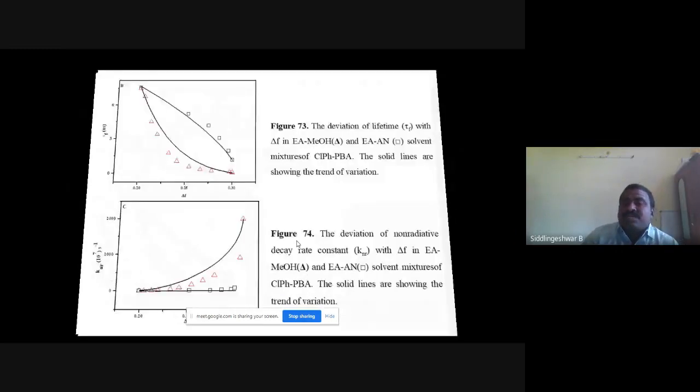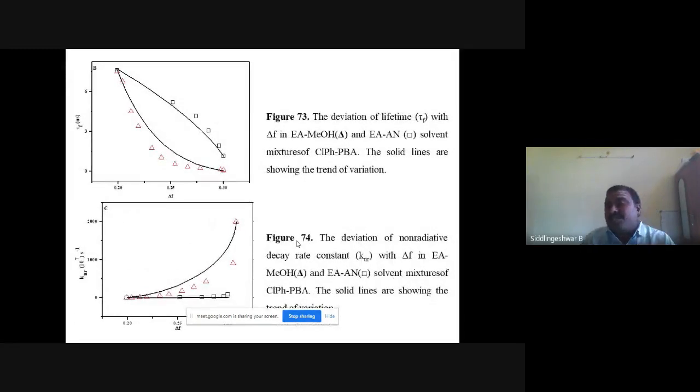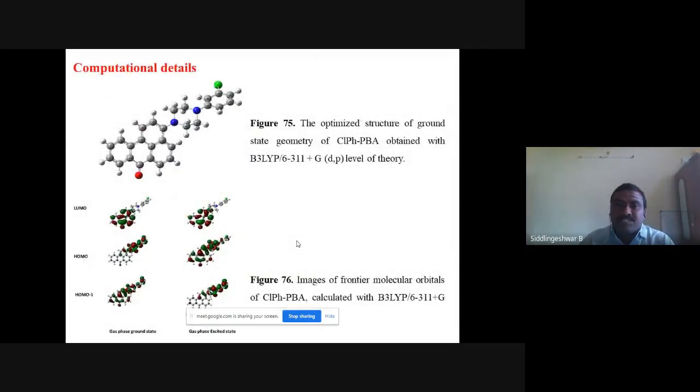So this shows that after phenyl substitution and chlorophenyl substitution, the TICT state is forming, and there is a torsional rotation where the phenyl group is rotating and pi stacking is forming. And this work is also evidence for that.